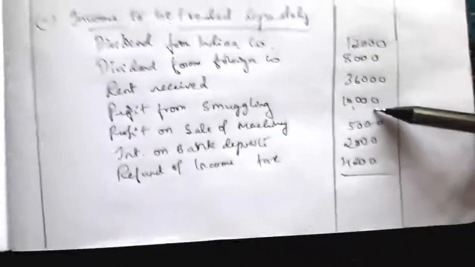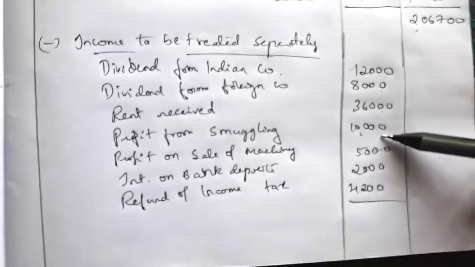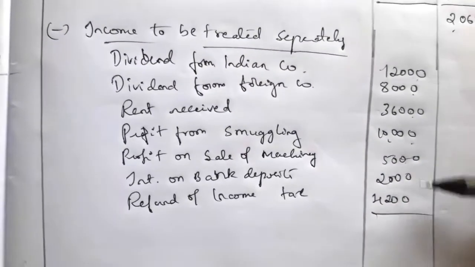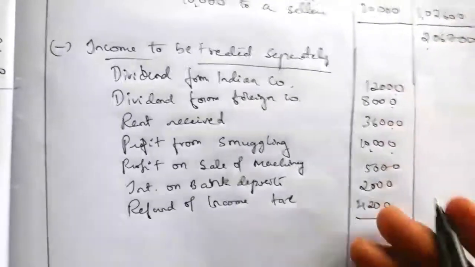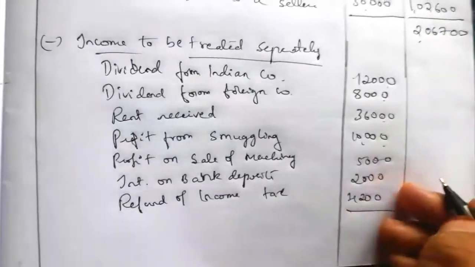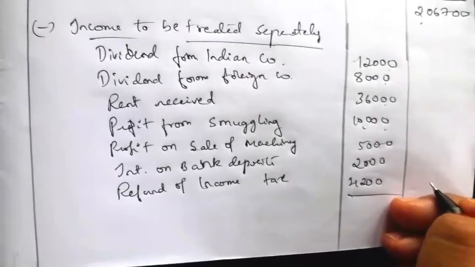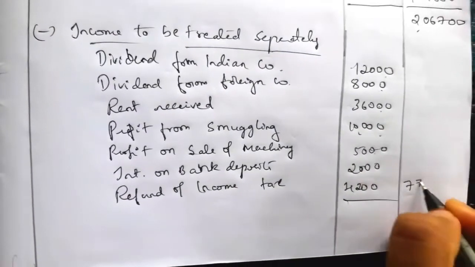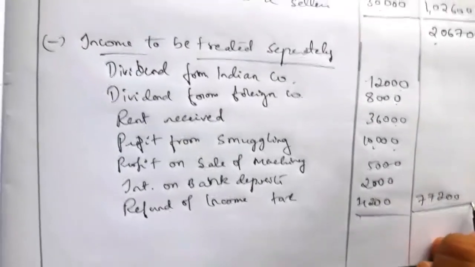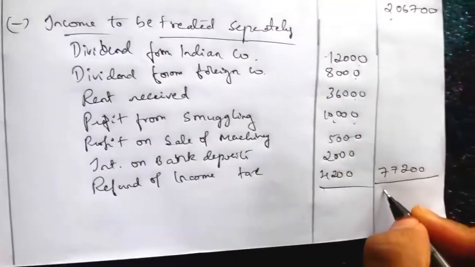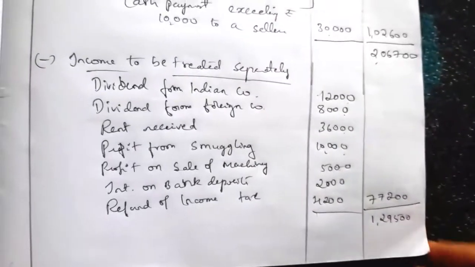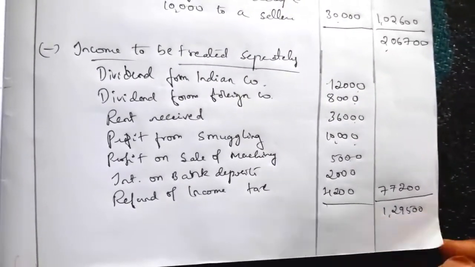Profit from smuggling should not be taken for our calculation of business income. Then profit from sale of machinery, interest on bank deposit, refund of income tax, all these values we have to cancel. So after deducting, it will be equal to 1,29,500.